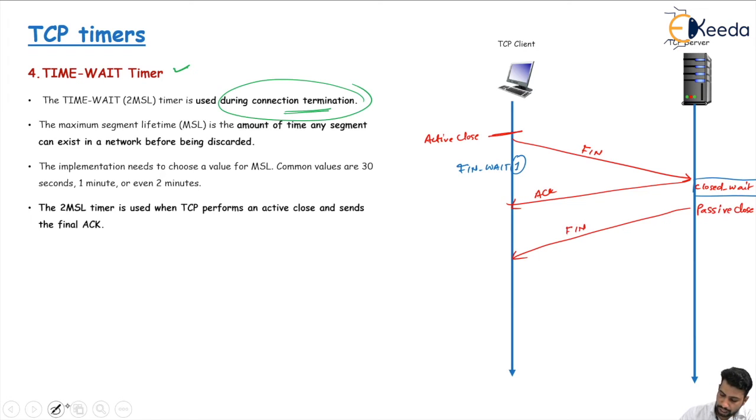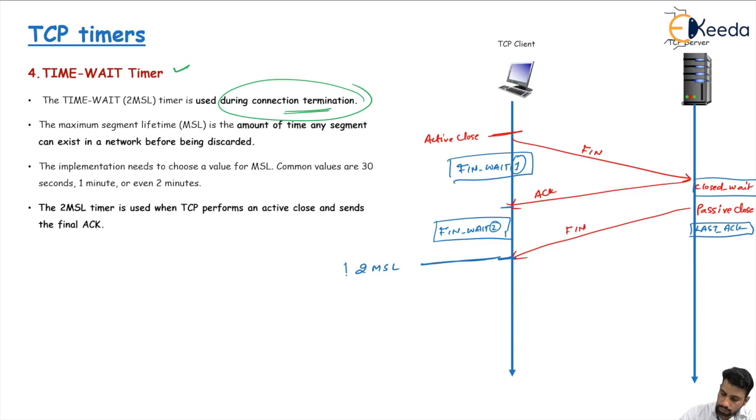During this time, the server goes into the last acknowledgement state, and between this acknowledgement and this finish segment, the client is in the finish wait 2 state. After receiving the finish segment from the server side, the client starts a 2 MSL timer.